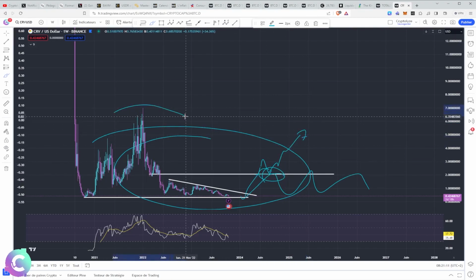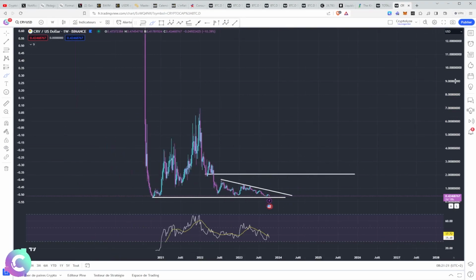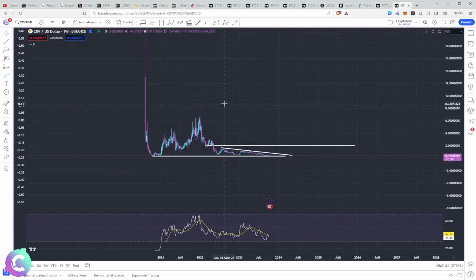The second element is the capture of the AR, so really the break of this level, therefore implying the break of the $7. Reserved at $7, there we can say that we are in a dynamic which is rather bullish, and therefore we will leave in a bullish form quite quickly.